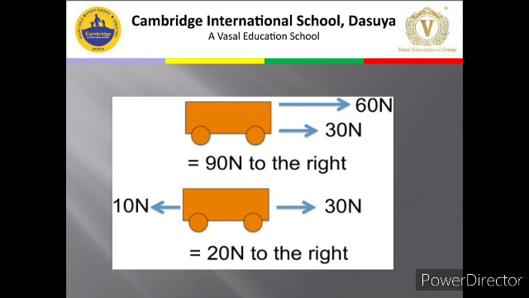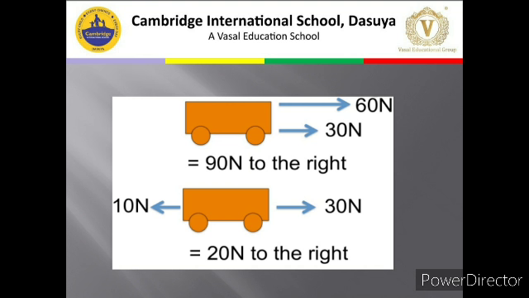So the total force is 90 Newton to the right. That will make the object move faster. Like if 60 Newton force is applied, obviously the trolley will move, and if 30 Newton extra is applied, the trolley will move faster.